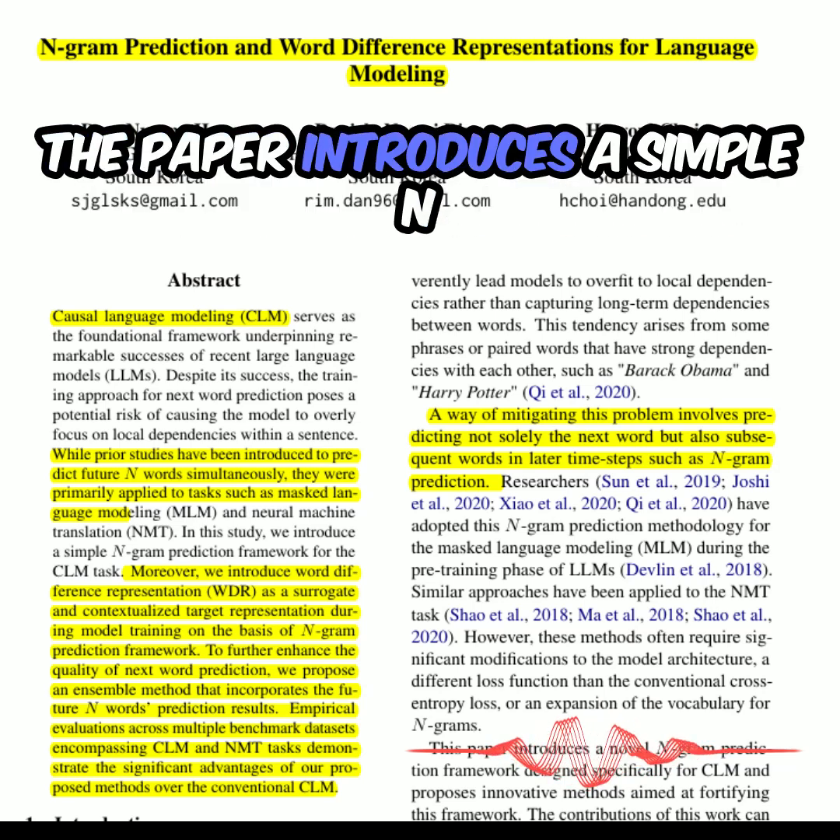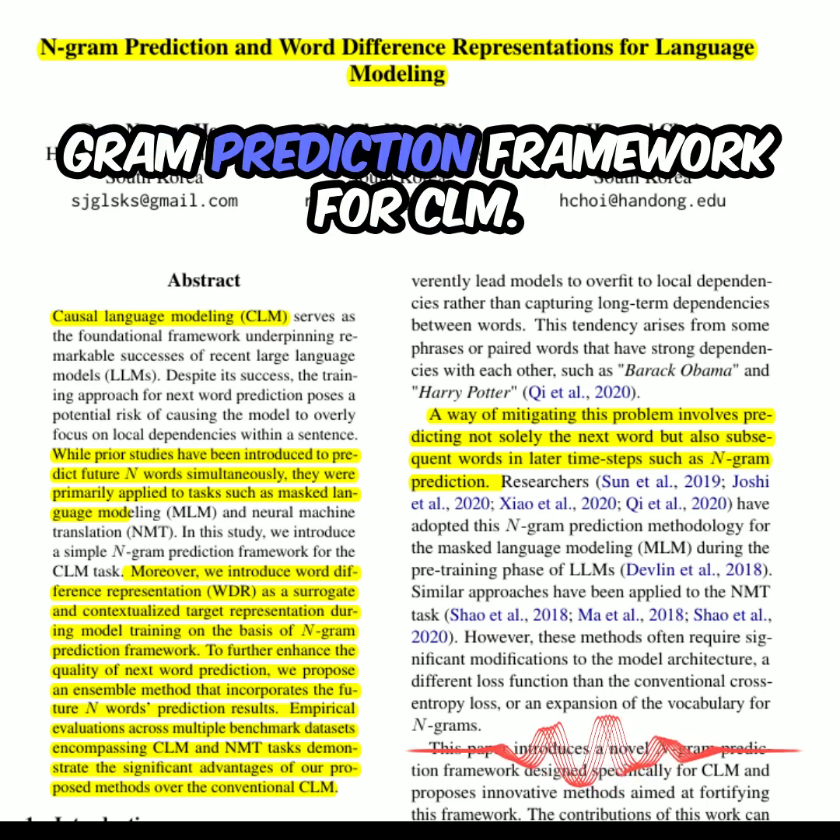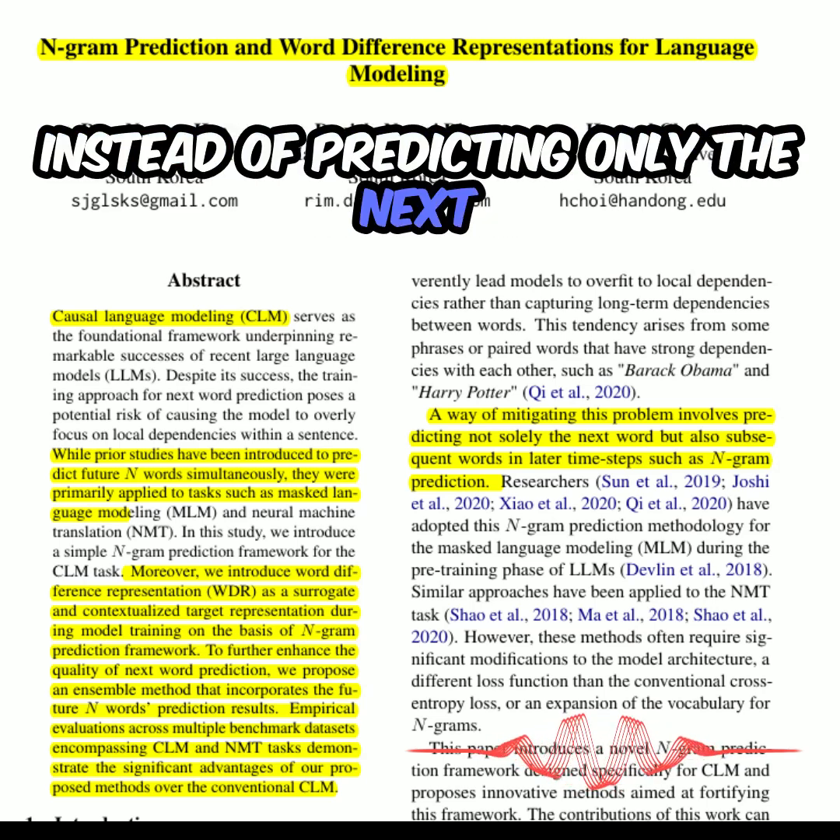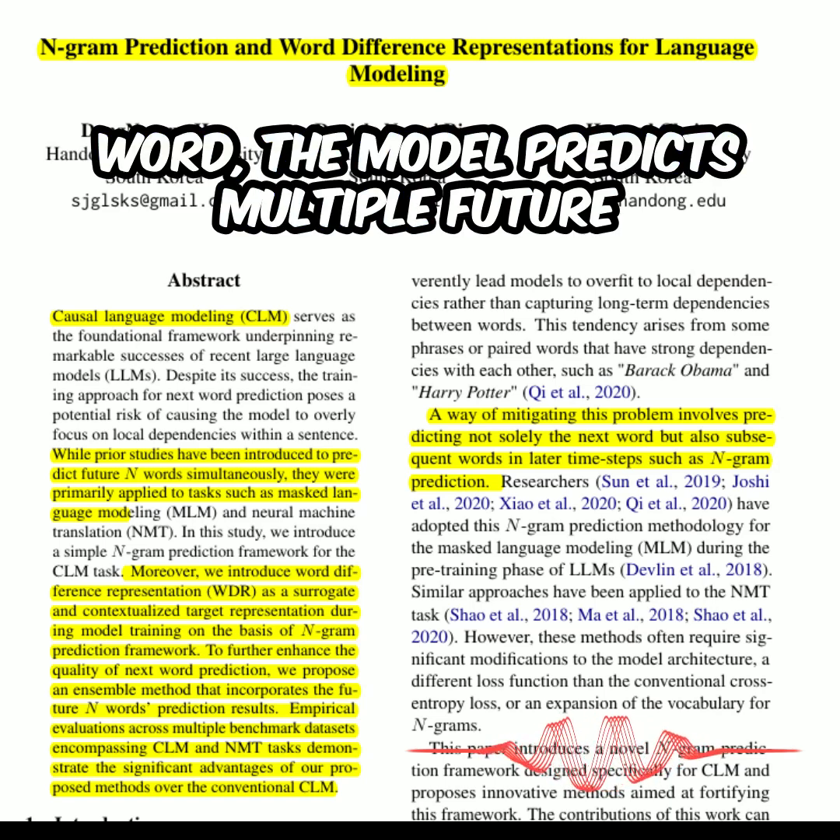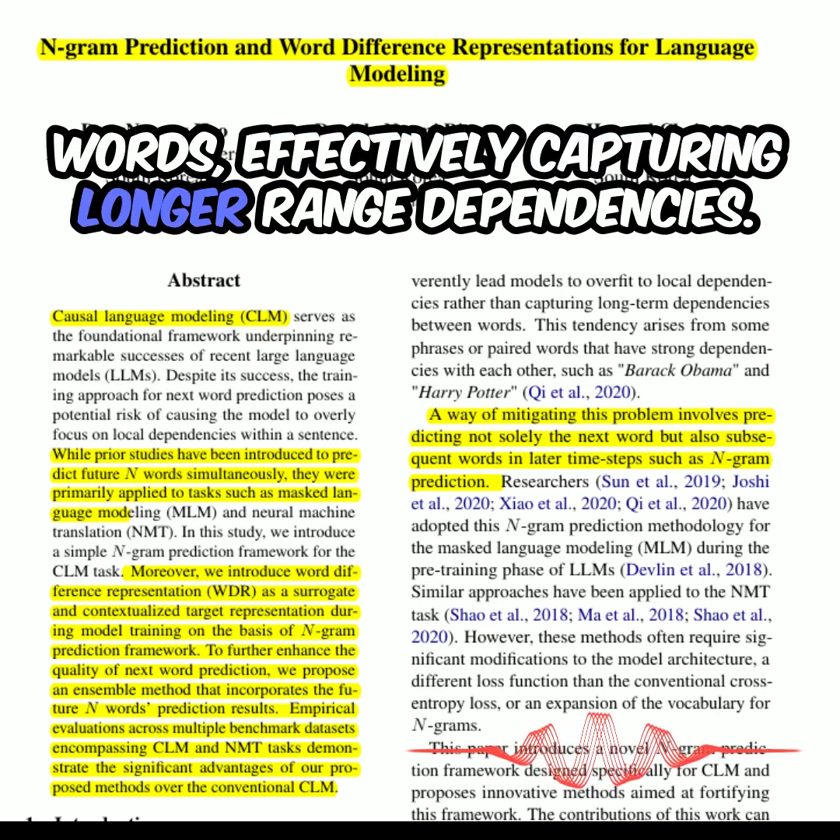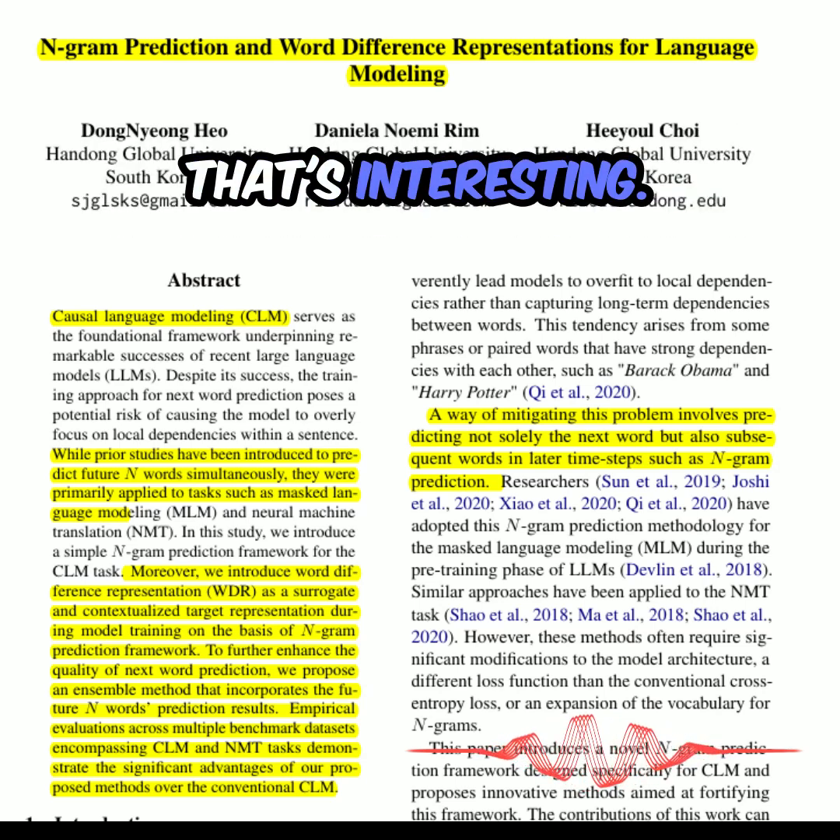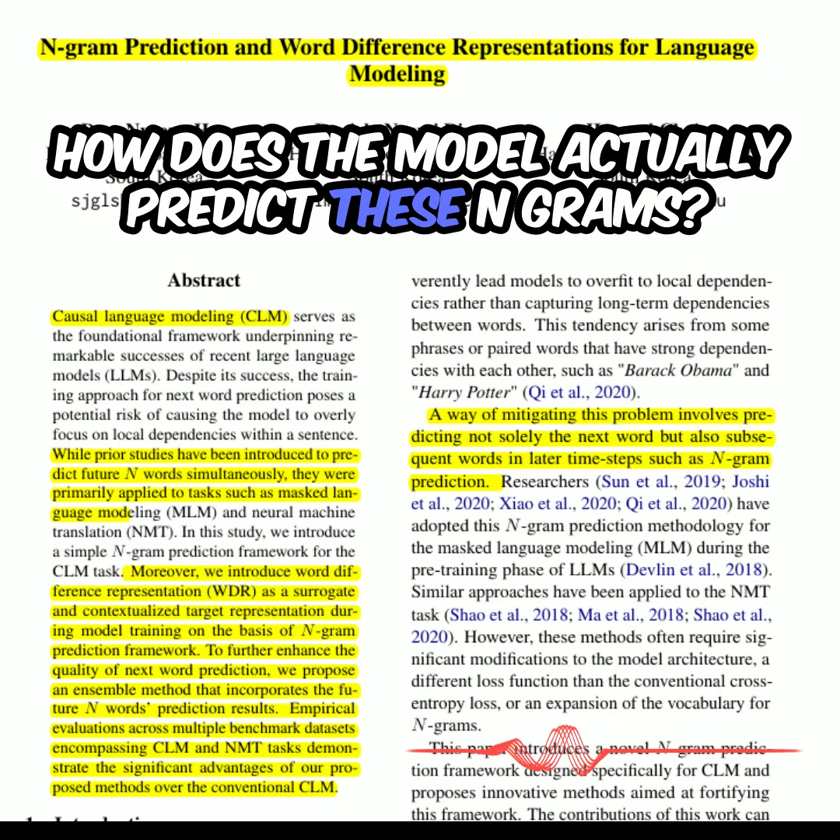The paper introduces a simple n-gram prediction framework for CLM. Instead of predicting only the next word, the model predicts multiple future words, effectively capturing longer-range dependencies. That's interesting. How does the model actually predict these n-grams?